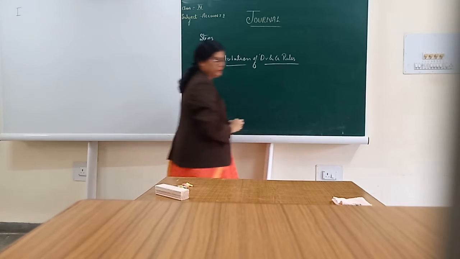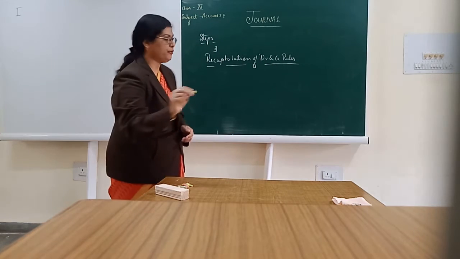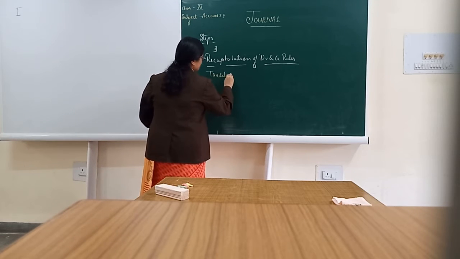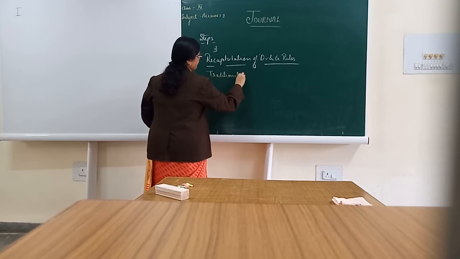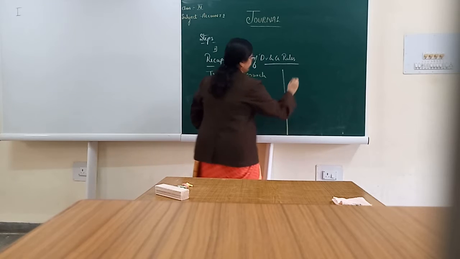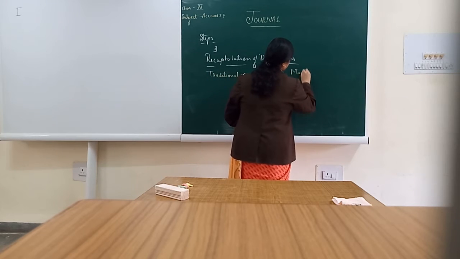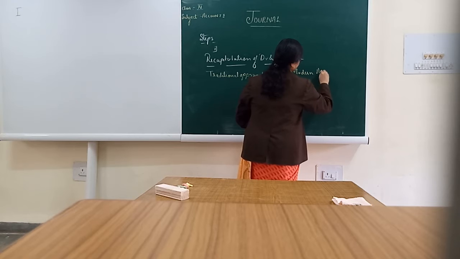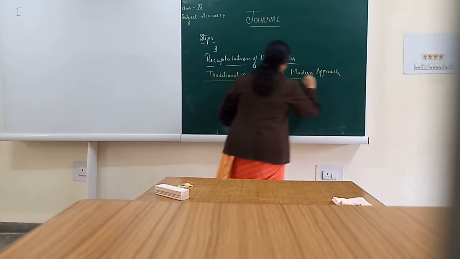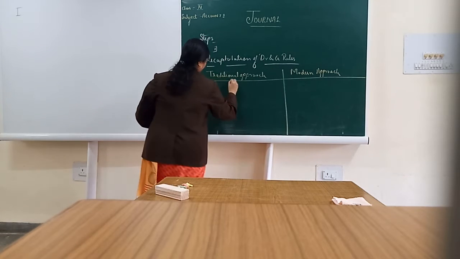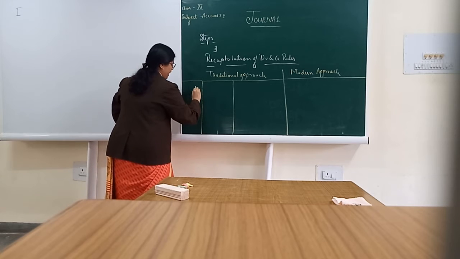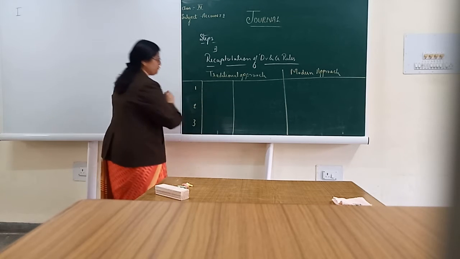As I told you that we do have 2 different approaches. One is traditional approach and another one is modern approach. On the basis of traditional approach, we used to have 3 types of accounts.